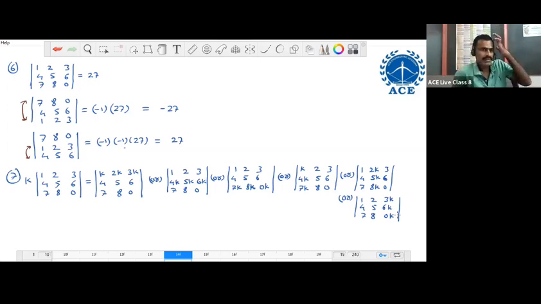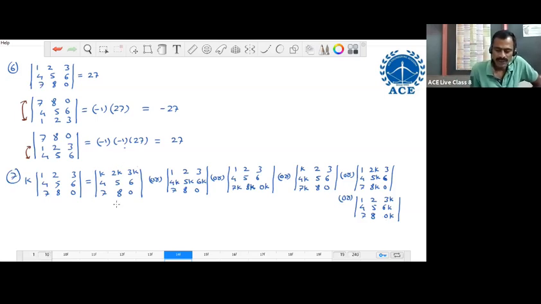Now observe this. We are multiplying some scalar with a determinant. If you want to multiply something with a determinant, then we should multiply that with any one row or any one column. We should not multiply that K with every row or every column. So we can multiply K with the first row, second row, third row, first column, second column, or third column only. Reverse is like this.